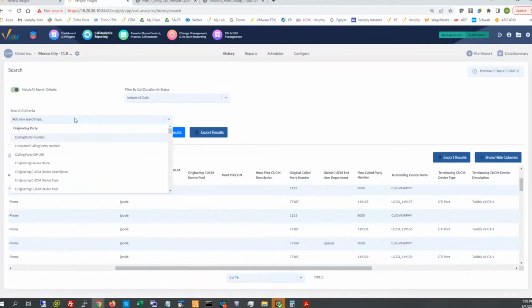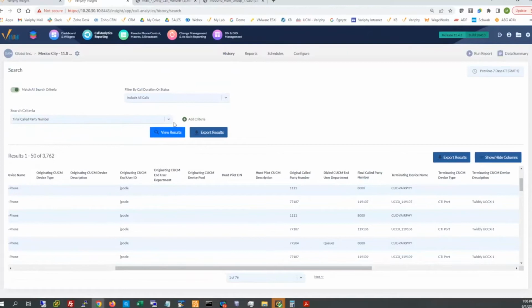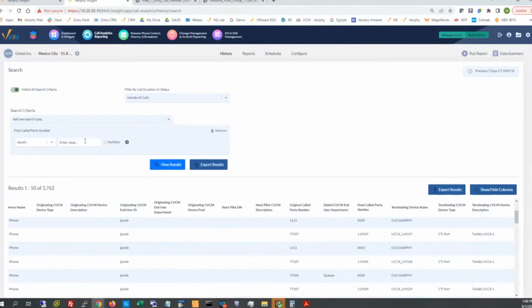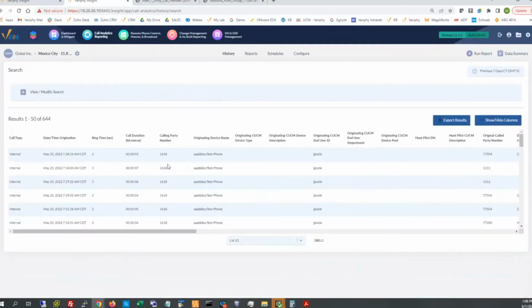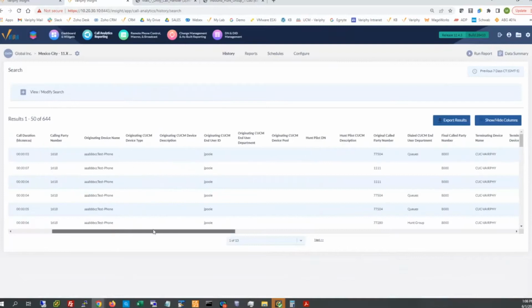So from the search criteria dropdown, I have my laundry list or library of filter options here. Dynamic keyword search is built into every one of our dropdowns because we definitely know the lists are long. But let's go ahead and pick on final called party number. Lock that in. We'll populate the 8,000 DN that we saw in this quick search. Or I could certainly have used terminating device name. Certainly have other options there as well. Within Verify, you have more than one option to search or group things, as always. So for the previous 7 days, I'm looking for anything that terminated on 8,000 here.